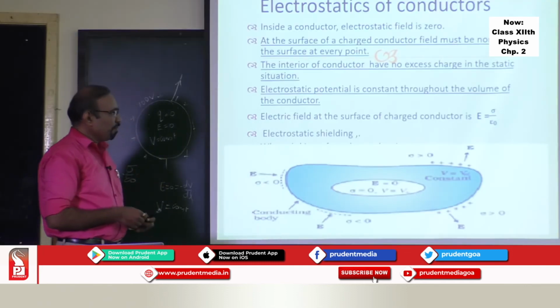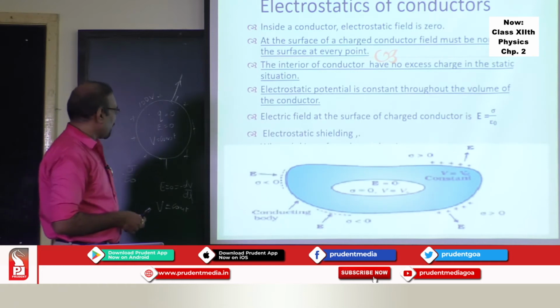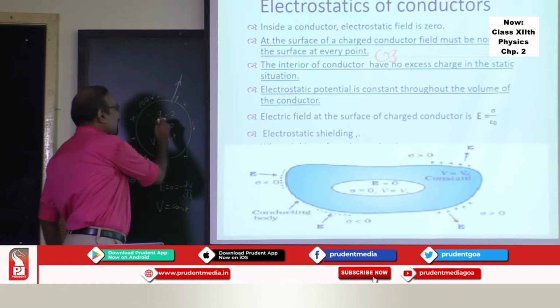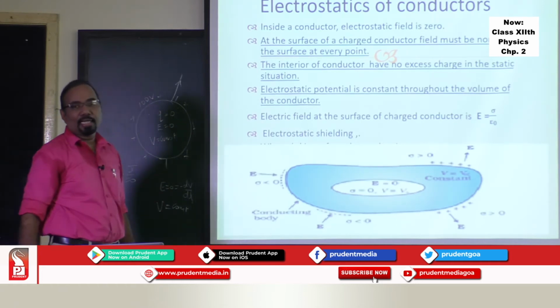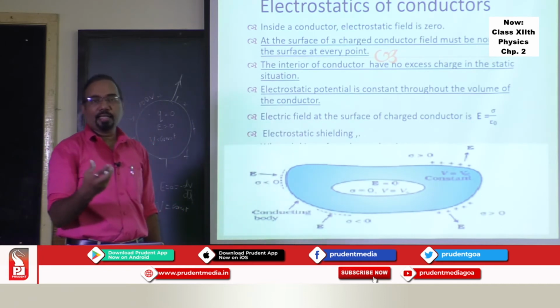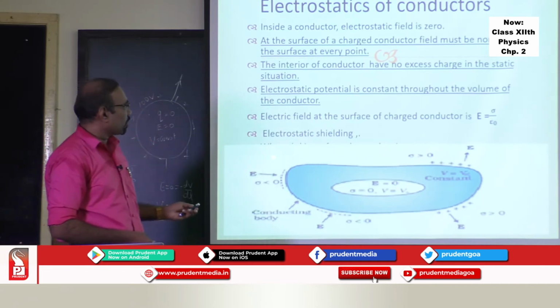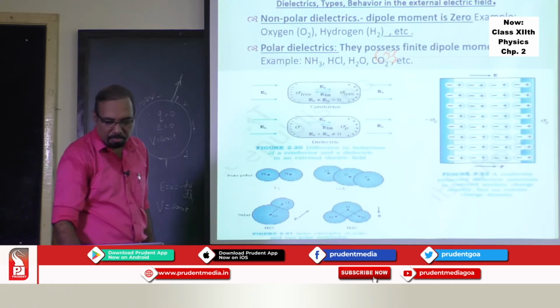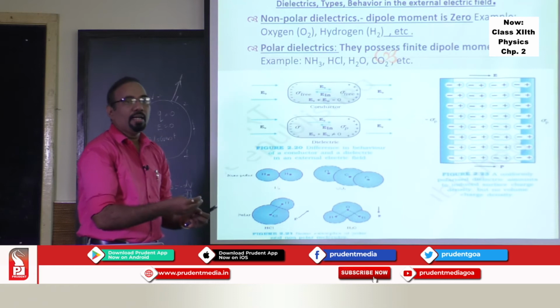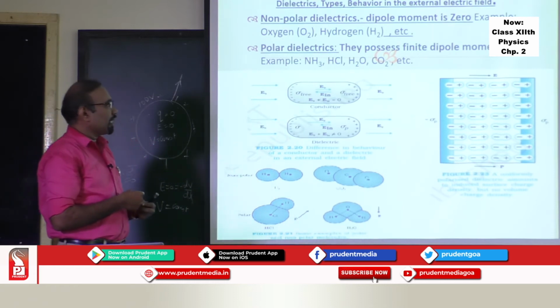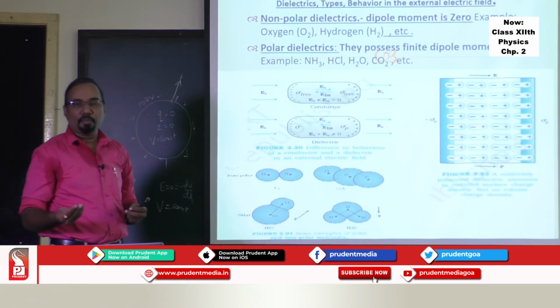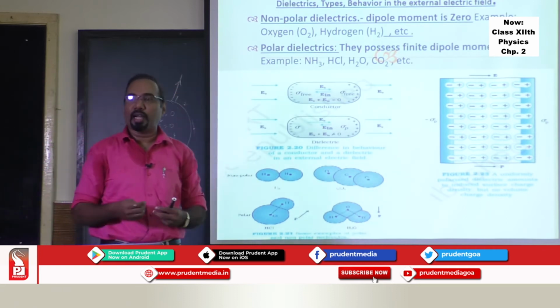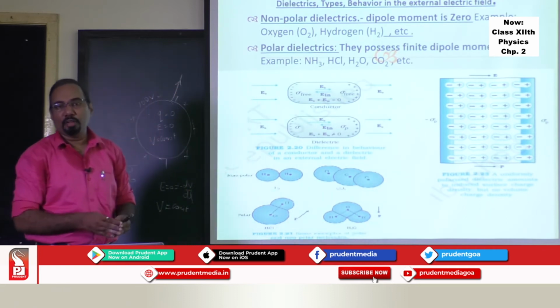Now, the same point which I want to take forward: the electric field inside the cavity of the conductor is 0, and that fact is called electrostatic shielding. Electrostatic shielding is nothing but the electric field inside the cavity of the conductor being 0, and it has many applications. Whatever may be the electric field outside, the electric field inside will be 0.